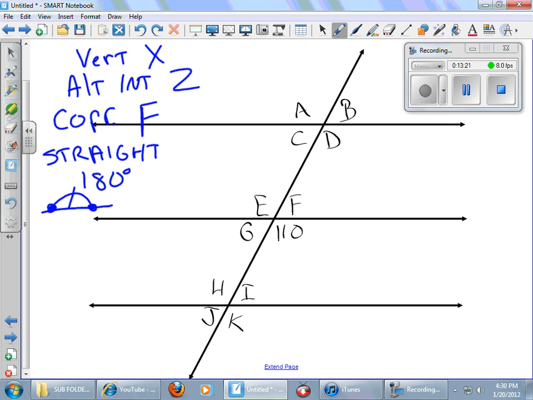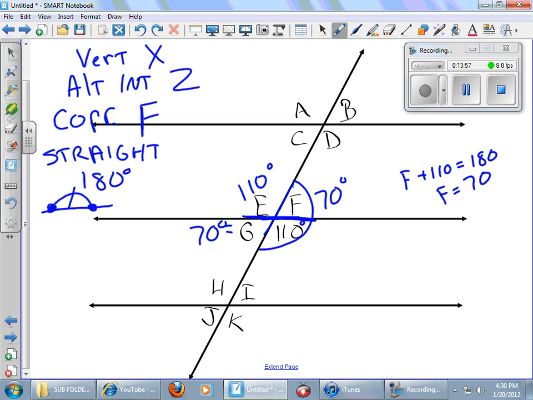Check this out. I'll bet you can figure all these out. Copy this down, pause the video, watch. I'm going to fill them all in. E has got to be 110 because of vertical angles. See my X right there. I know F plus 110 equals 180, therefore F must equal 70. I subtracted 110 from each side. So this is 70 degrees. Sorry, I should have degree symbols on there. Automatically that makes G 70 degrees because of my X. Look at that, I've got 3 angles done already.